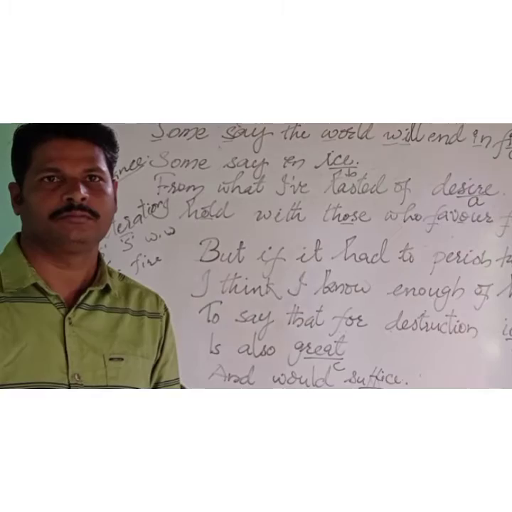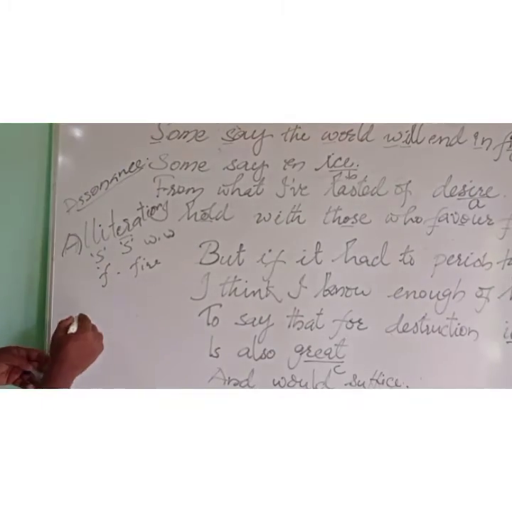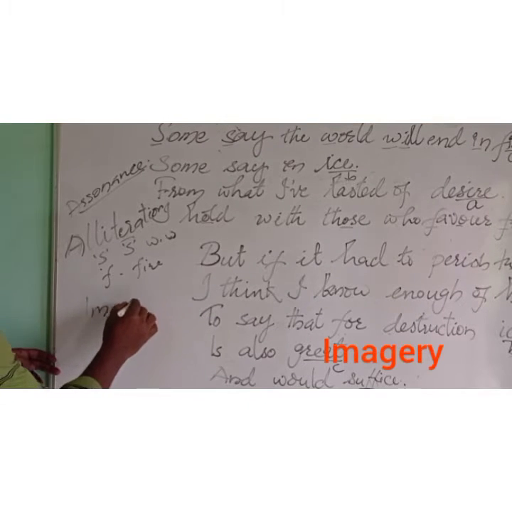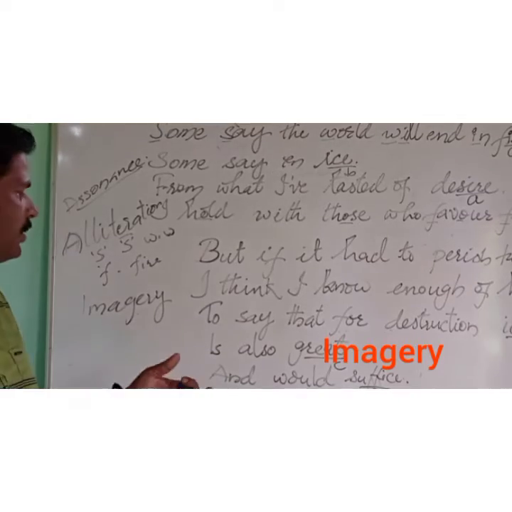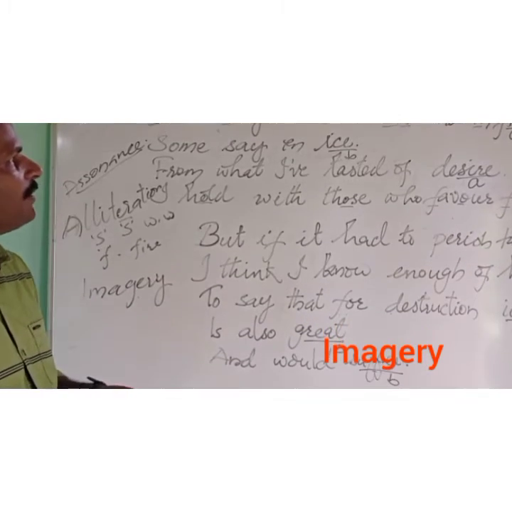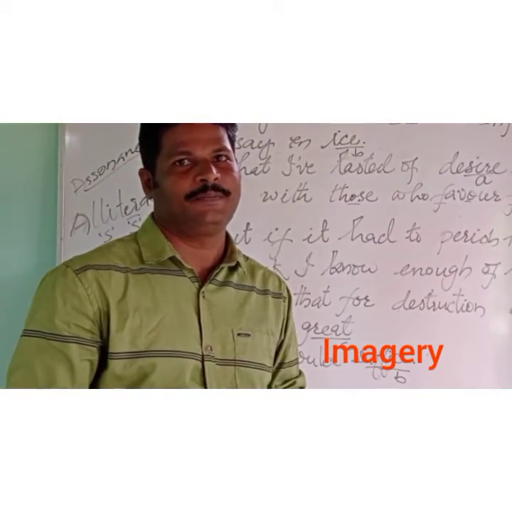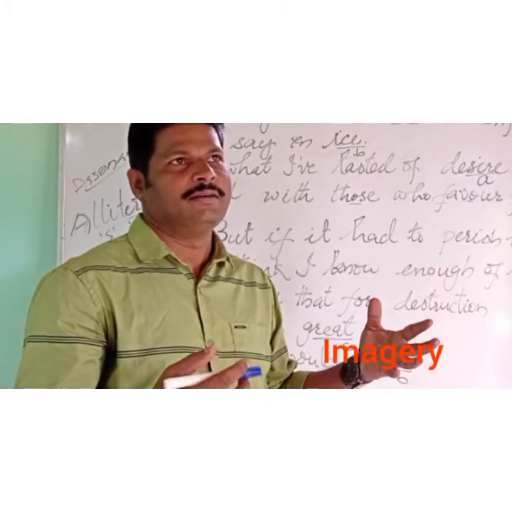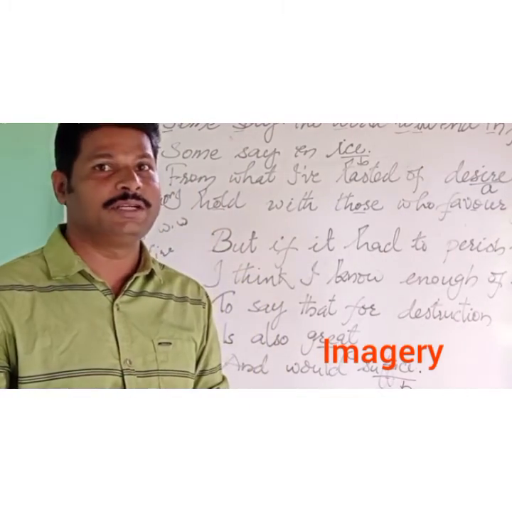Got it? Good. The next poetic device is imagery. It is a trick used by the poet to invoke or to visualize certain images in the mind of the people when they read it.